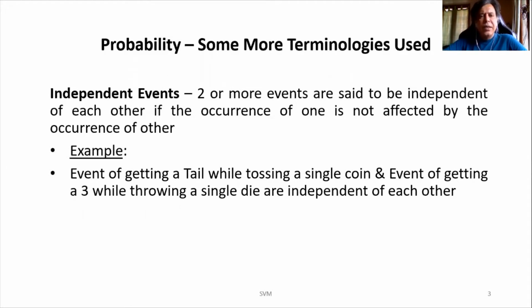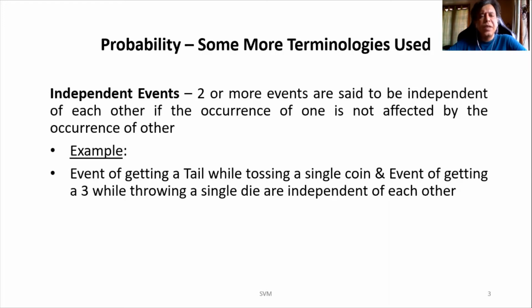The next terminology is about independent events. Two or more events are said to be independent of each other if the occurrence of one is not affected by the occurrence of the other. Again, the same example of tossing a coin. Event of getting a tail while tossing a coin and event of getting a 3 while throwing a single die are completely independent of each other, because this is considered to be a different trial and that is considered to be a different trial. If both are happening simultaneously also, one particular event what is happening, it will definitely not affect the other particular event.